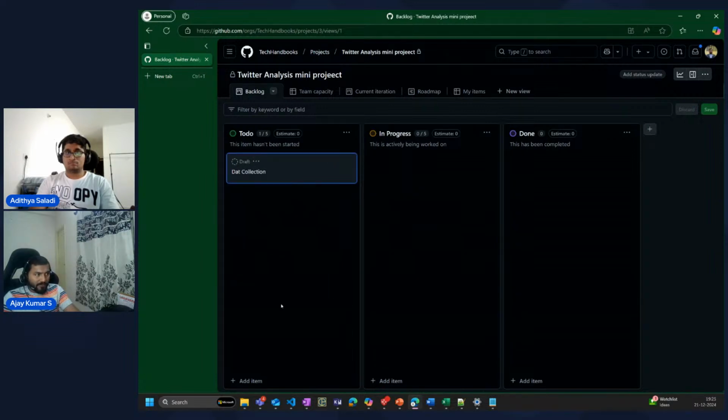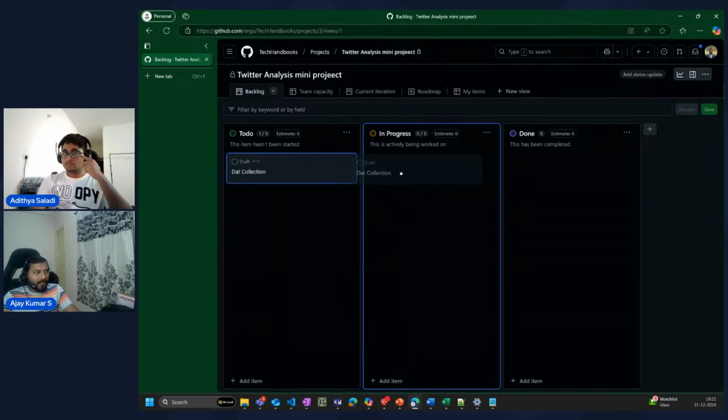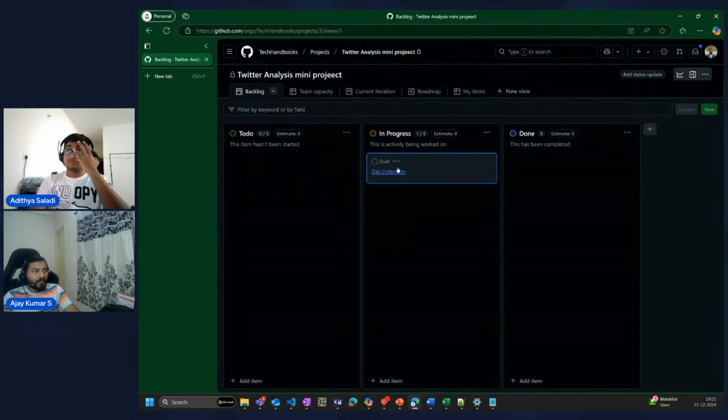I will create a lot of different tasks here, and people who are free can come and pick up the task from the to do item, right? So that's how we start working on it. So this is like a backlog. To do is the backlog where people can come in and pick up a particular task. Now let's say data collection is going to be worked on by Aditya. Aditya moves this from draft to in progress, right?